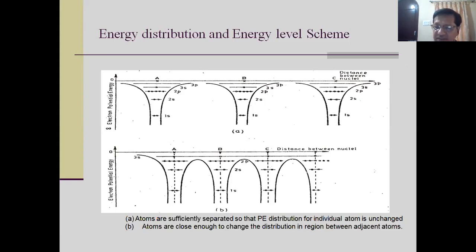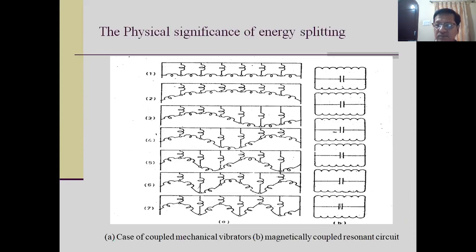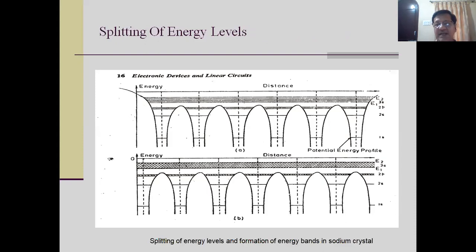This is a very important thing. So please remember wave mechanical coupling here. And now once you understand this, you can look at this diagram. You can see here I have mentioned the 3s level, and you can see the splitting of the 3s level, and there are 6 atoms: atom 1, atom 2, atom 3, atom 4, atom 5, atom 6. If there are 6 atoms, then you can see that in the energy band between E1 and E2, there are 6 energy levels.